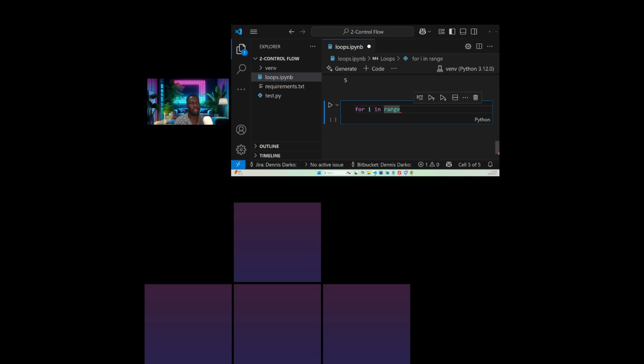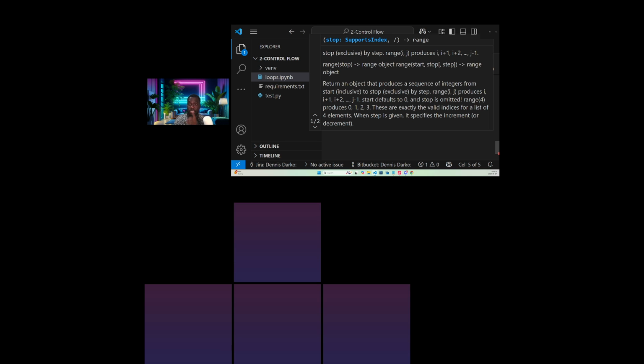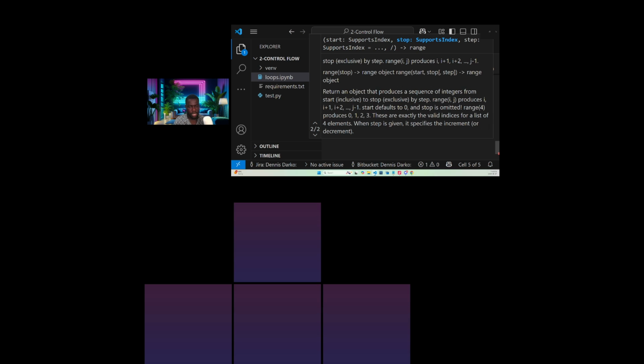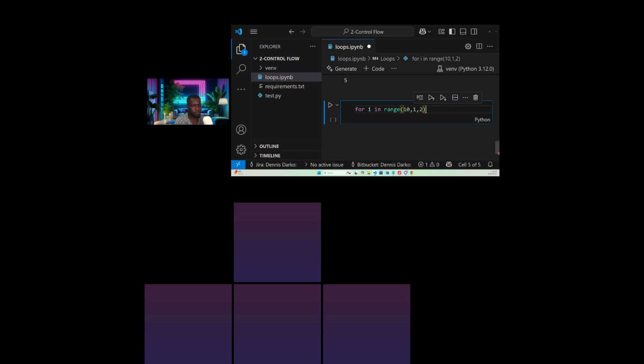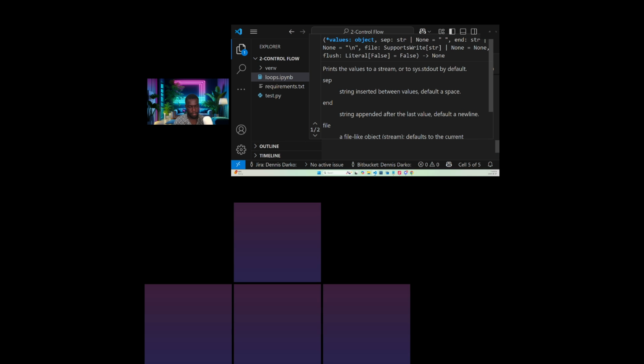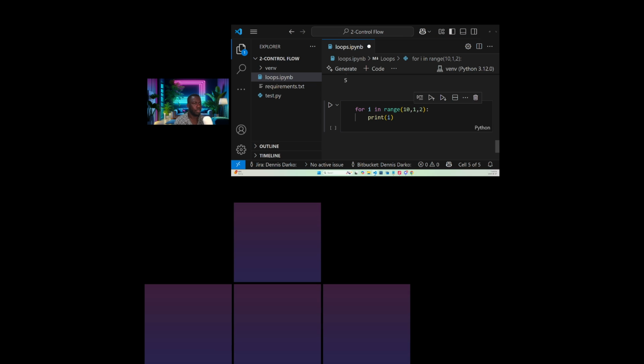So now we are working with for loops. Let's say for i in range, let's work with steps so you guys understand something. So let's say 10 comma 1 comma, let's say -1, or should I use -1? No, that would be tough. Let me use 2 for now, then we come back to the negative. So what are we printing? Always we are printing our i. Now we are saying for i in range(10, 1, 2), print i.